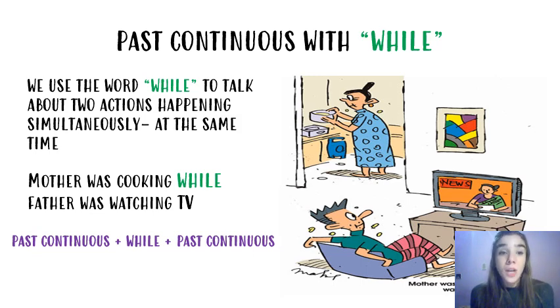So we're going to say, mother was cooking while father was watching TV. Two simultaneous actions. Two actions that took place at the same time. That were taking place at the same time. Dos acciones que ocurrían al mismo tiempo en el pasado. Mother was cooking while father was watching TV. Let's have a look at another example.